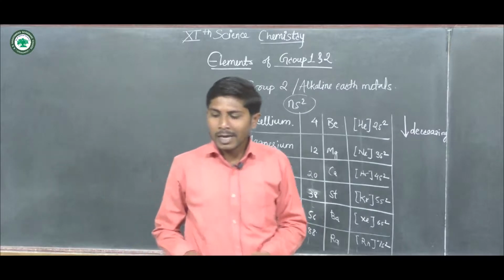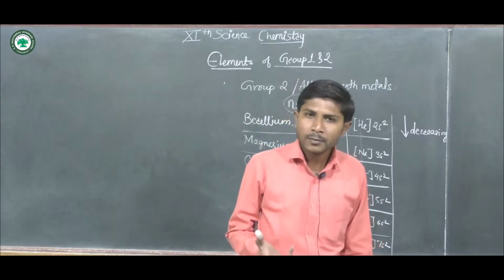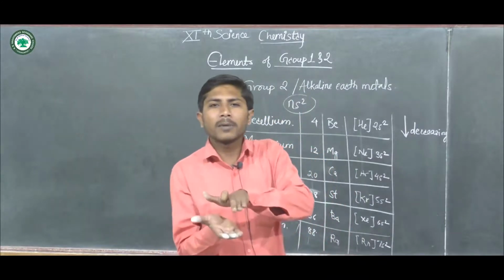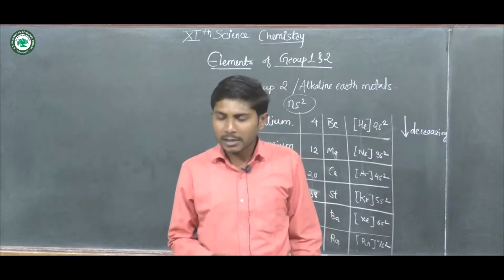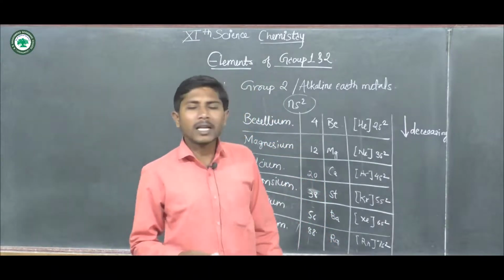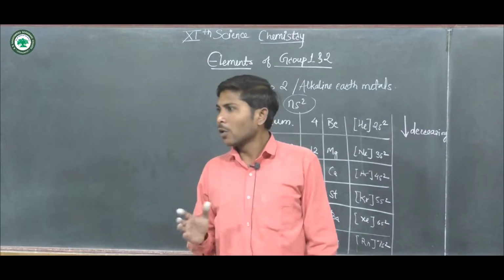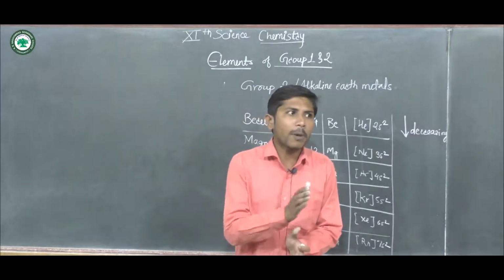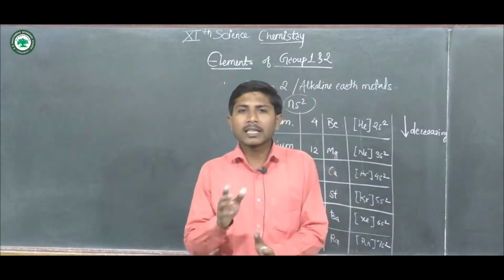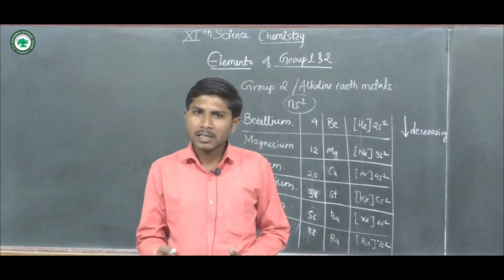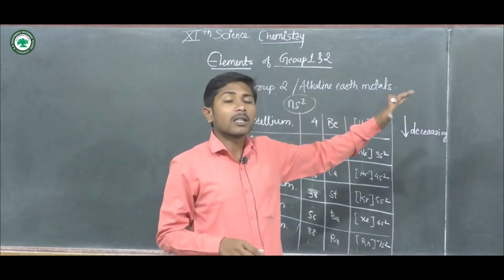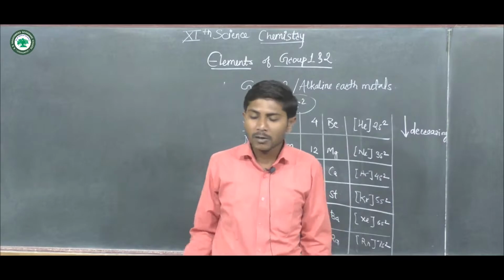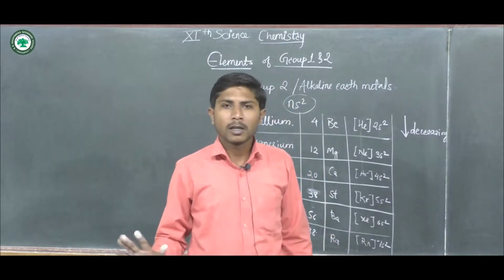Now if we see the melting point, what is the melting point? The temperature at which the state of an element changes. In case of melting point, we can imagine that there is a loss of electron, and the internuclear forces between the particles of a molecule decrease, and that is why the state of an element changes. This trend also, in case of group first and group second elements, we can observe: the melting point also goes on decreasing.